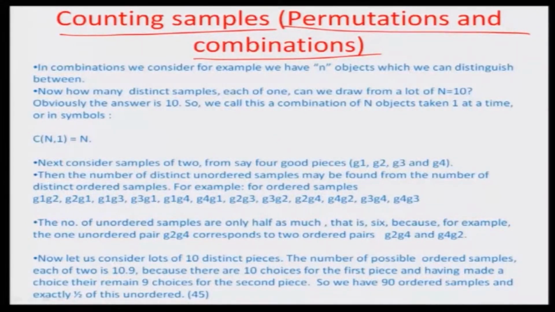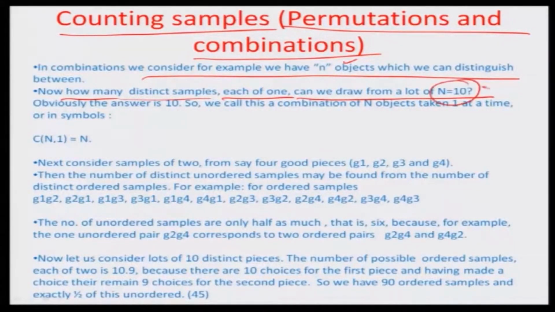So in combinations we consider, for example, that we have n objects which we can distinguish between clearly, and how many distinct samples of one each can we draw from a lot of size capital N equal to 10? Obviously the answer is 10, because you are drawing 10 different samples, they are all distinctly defined, they are different from each other.